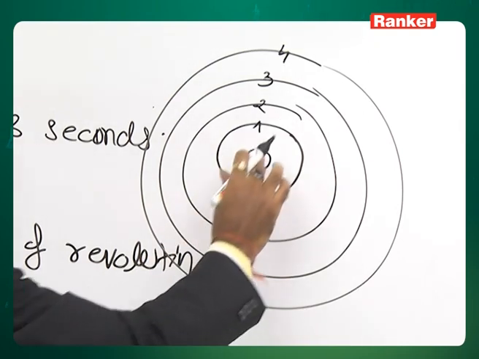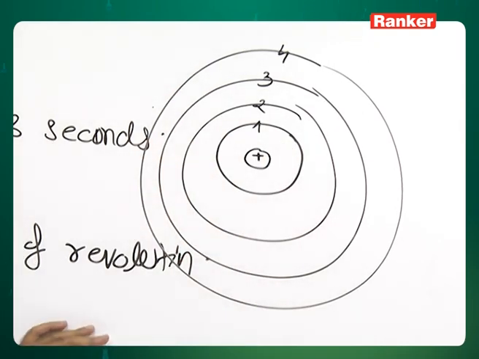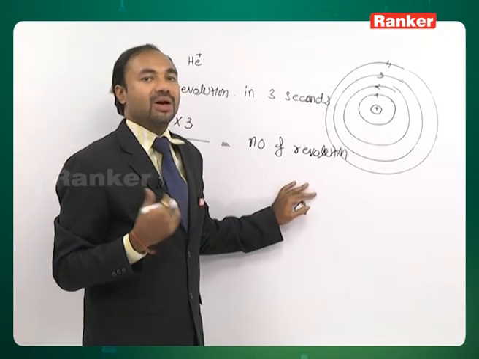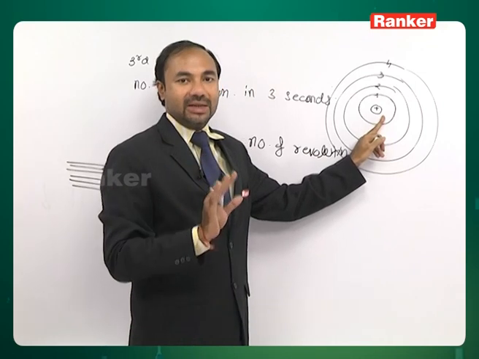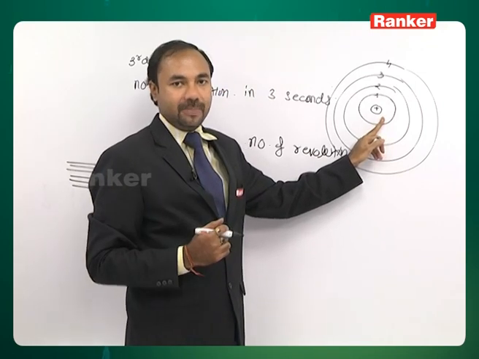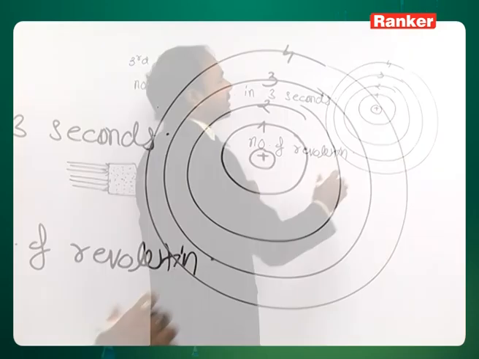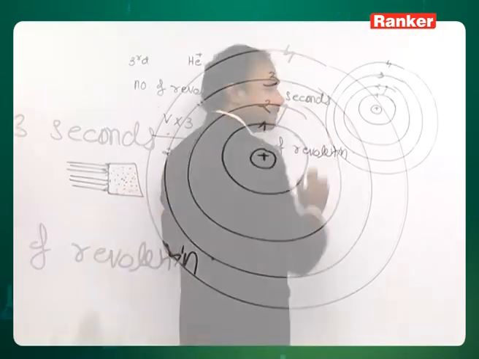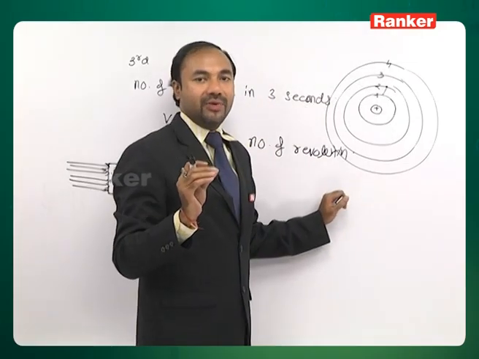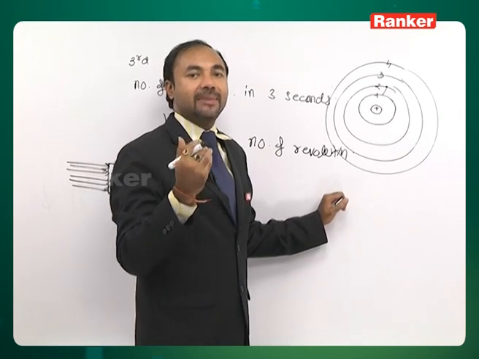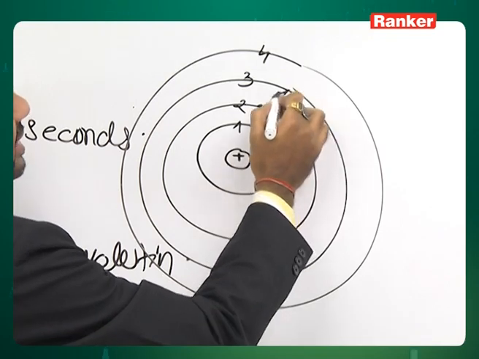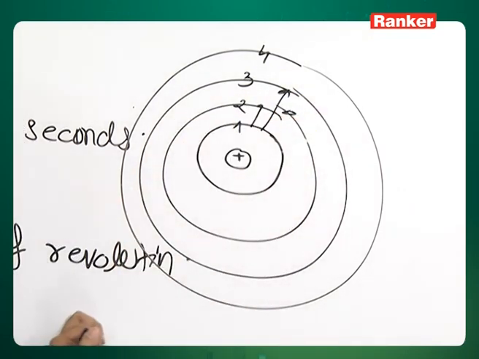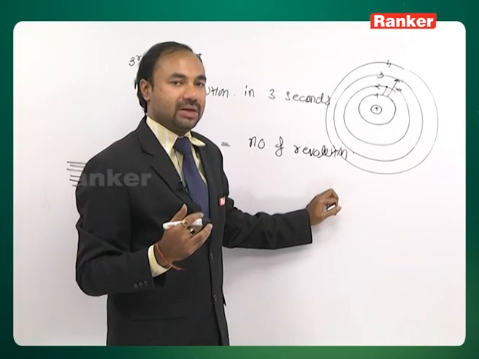Now, Bohr says that it is not so that an electron never emits or absorbs energy. They do, but only when they are changing their orbits, at that time they emit or absorb energy. For example, if an electron goes from the first shell to the second shell, the difference amount of energy will be absorbed by the electron. Similarly, if it goes from the first shell to the third shell, again the difference amount of energy will be absorbed by the electron to go there.